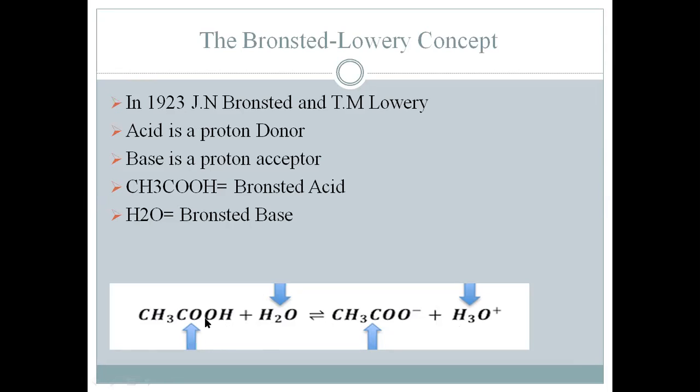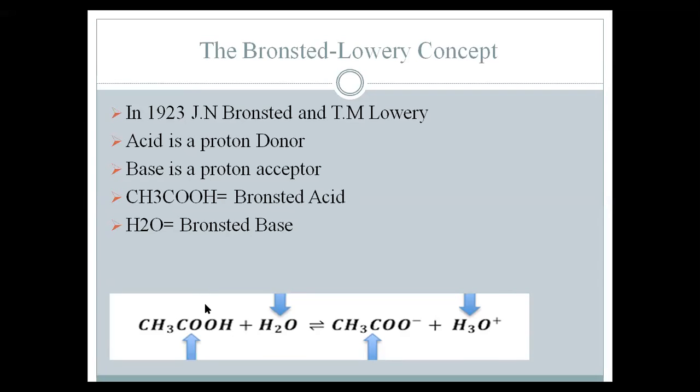Here acetic acid is giving its hydrogen ion to the water, and water is changing into the hydronium ion, and the acetic acid is changing into the acetate ion. As acetic acid is donating a proton, a hydrogen ion, it is a Bronsted acid, and water is accepting a hydrogen ion, so it is a Bronsted base.